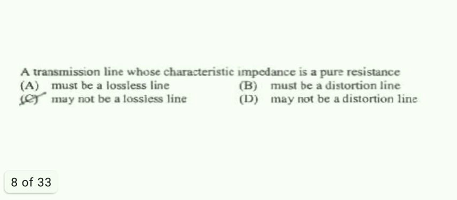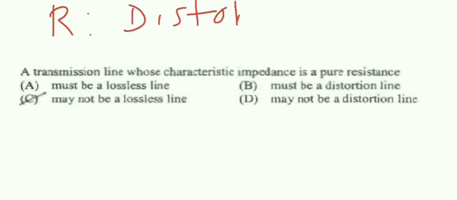Next question, a transmission line whose characteristic impedance is a pure resistance. A transmission line whose characteristic impedance is pure resistance must be a distortionless line, but may not be lossless, right?